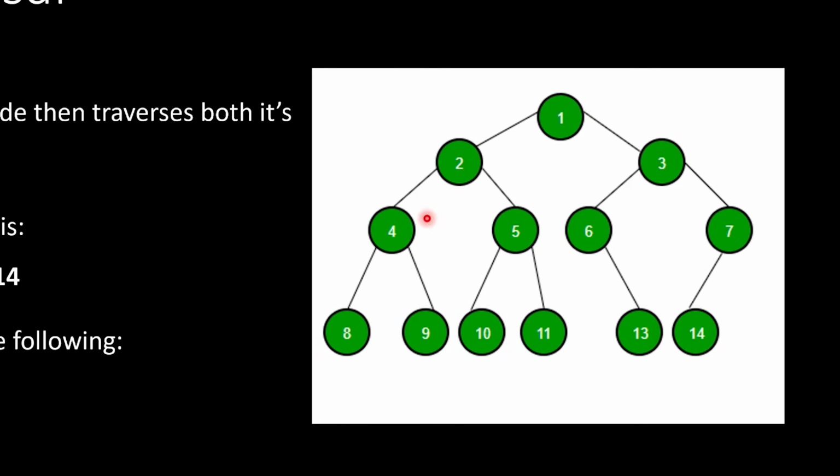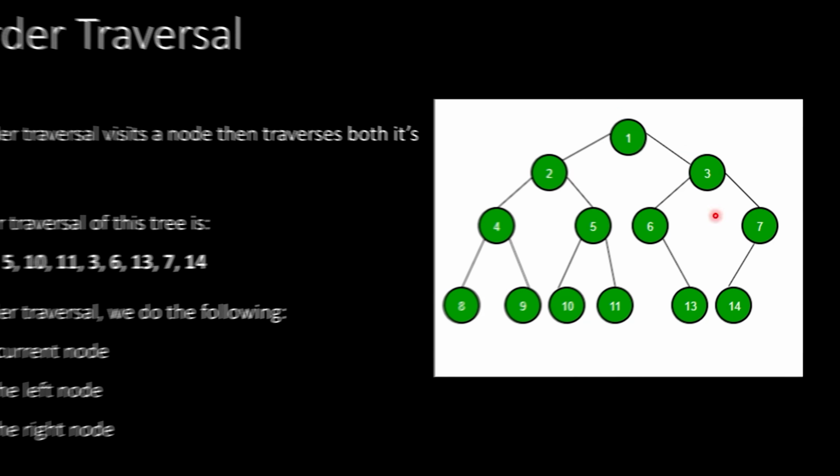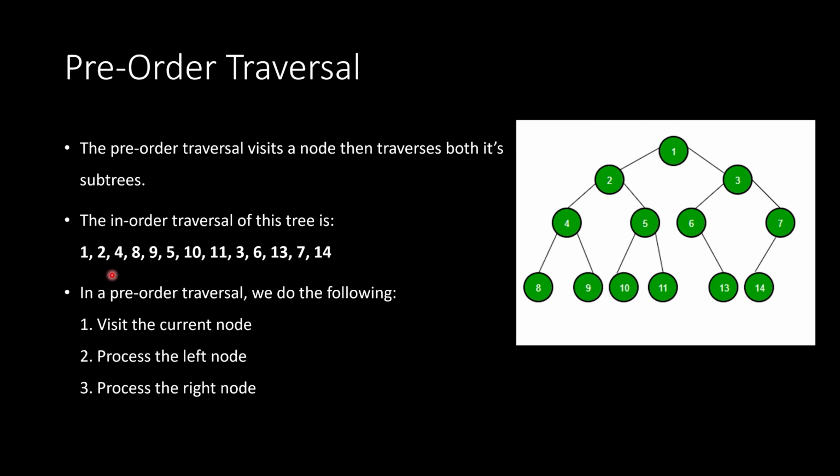So you're kind of going in the same order that you would in an in-order traversal, but you're visiting the current node first, okay? So you can kind of practice on this tree if you want, but you can see that this is the answer right here of the, not in order again. Sorry, that should say pre-order traversal. My apologies on the mistake.